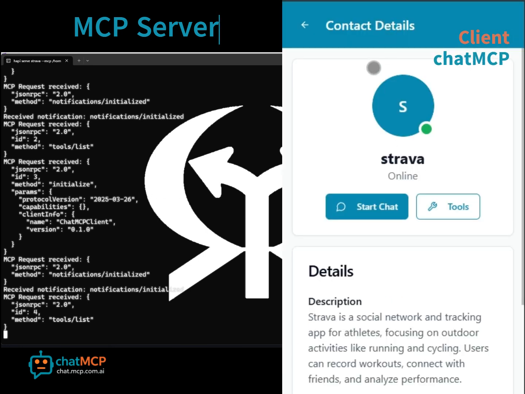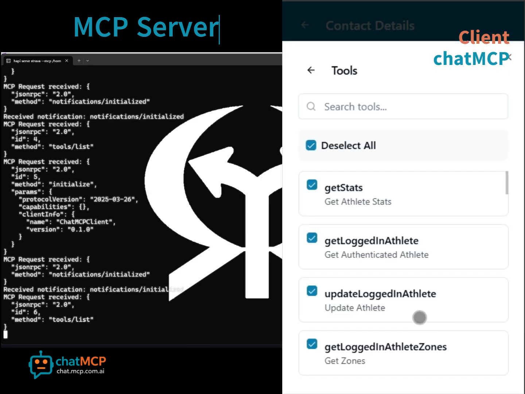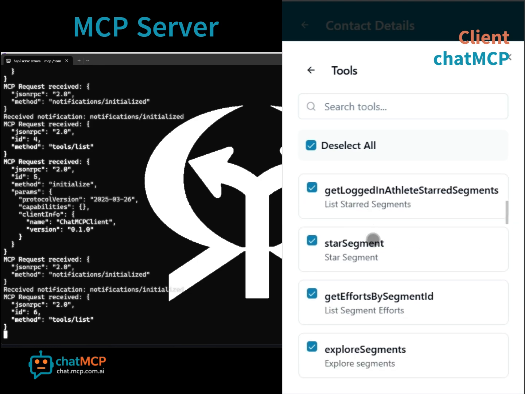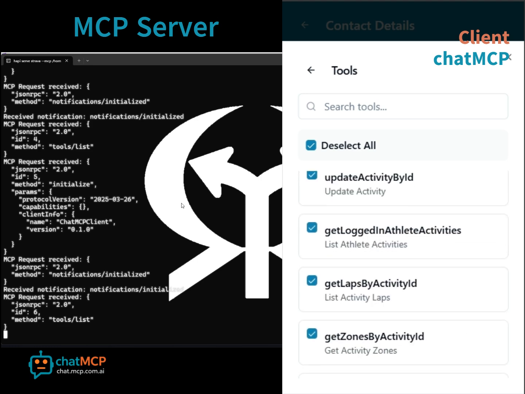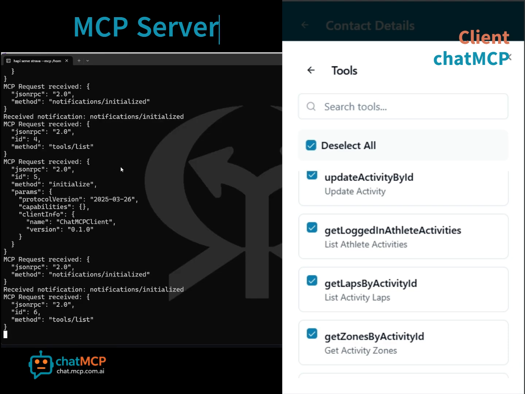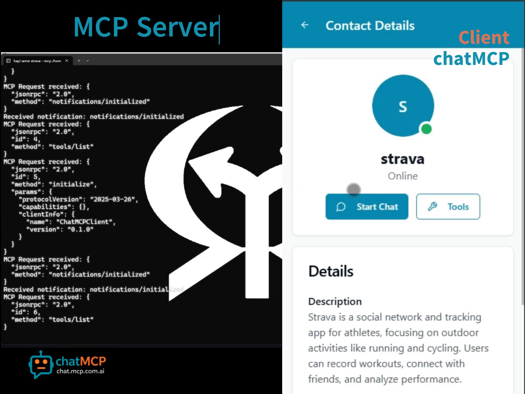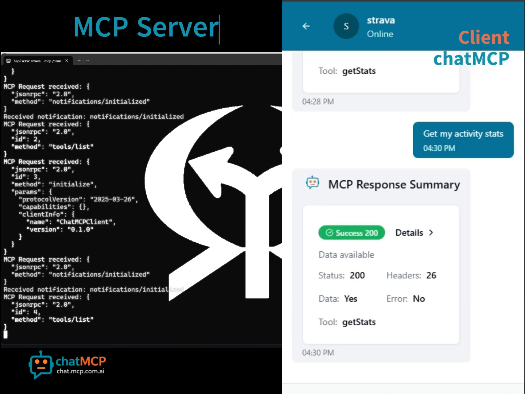Here is a complete list that is generated based on the Swagger specification. The client executes a call to list the different tools, and that's it. Now we can start chatting with the Strava MCP server. Let me get my activity statistics.